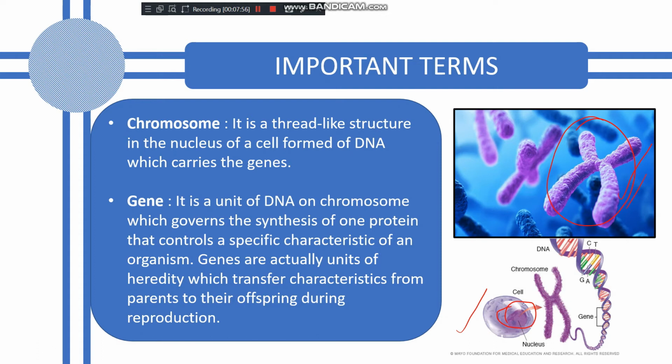And every one of these proteins is responsible for a specific characteristic. Clear? Genes are actually the units of heredity. The traits or characters which pass from one generation to another generation, who is responsible for that? The basic unit of heredity is genes. And genes transfer the characteristics from parents to their offspring during reproduction. Clear?